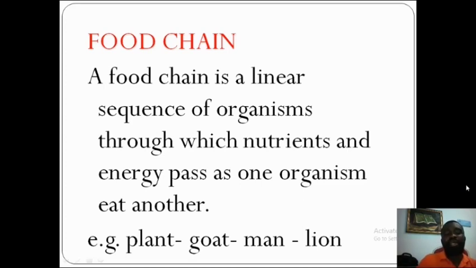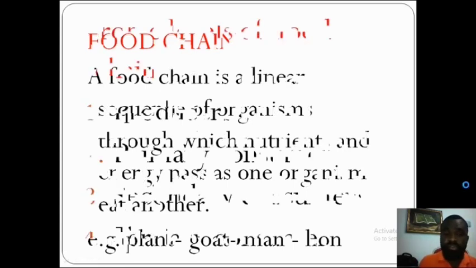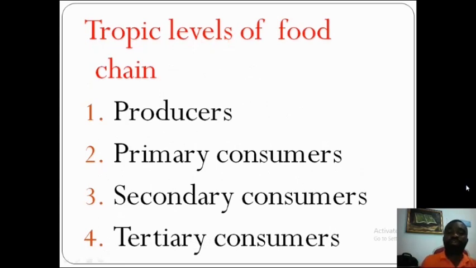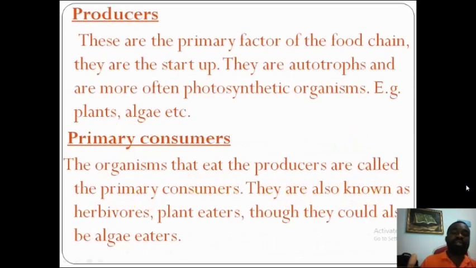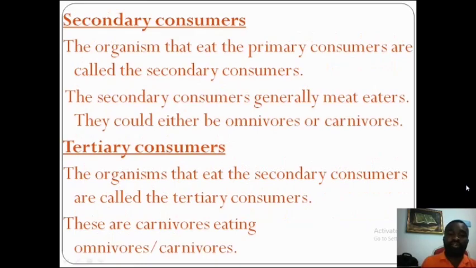They gain energy and nutrients through this means. And we talked of the trophic levels of food chain: producers, primary consumers, secondary consumers, tertiary consumers. We gave a pictorial representation of a food chain, and we started explaining what a producer is, primary consumer is, secondary consumer, and tertiary consumers.